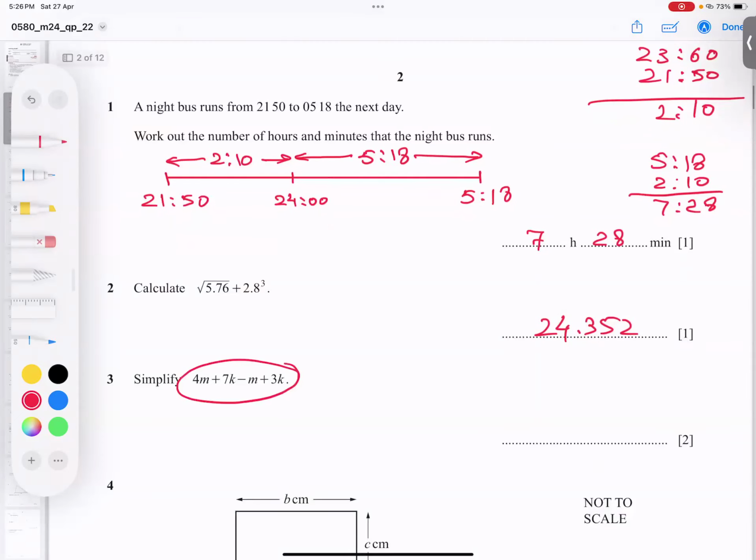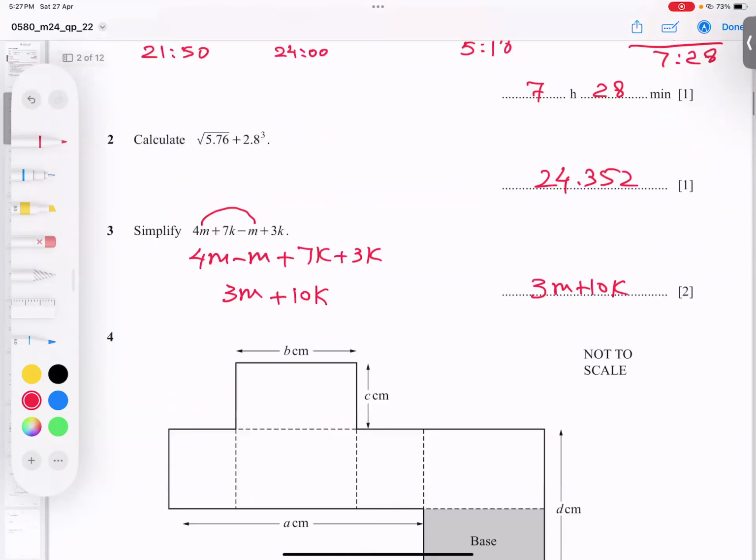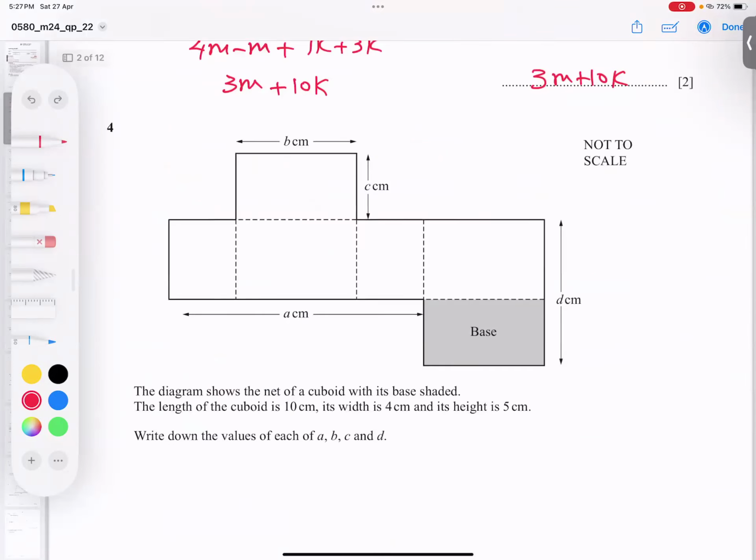And now what about this one, students? It is a simplify question. The m values are this and this, so 4m minus m, and there are two values of k, 7k plus 3k. No need to waste your time writing it this way; you can write directly also. If you solve 4m minus m, you get 3m, and 7 plus 3, you get 10k, sorry, and you must write a sign in the middle. It is 2 marks, so at least one or two steps you must show. But if you do it directly from here, I don't think you lose marks. I think that is clear.